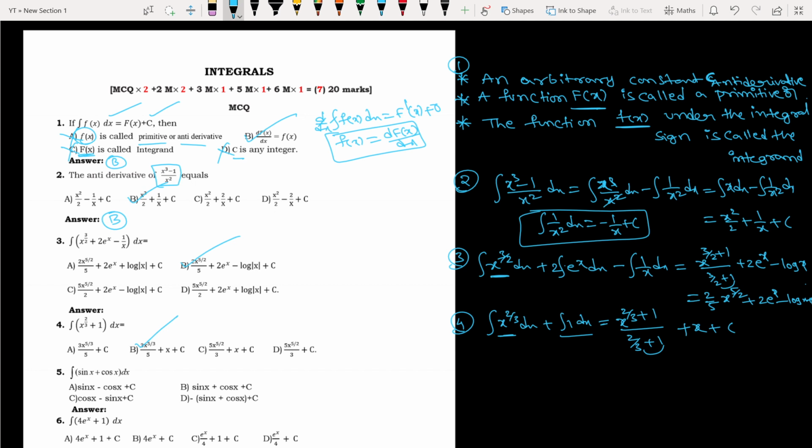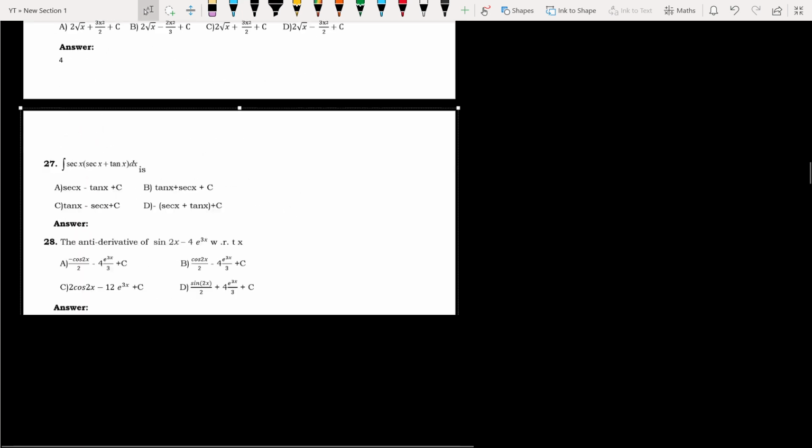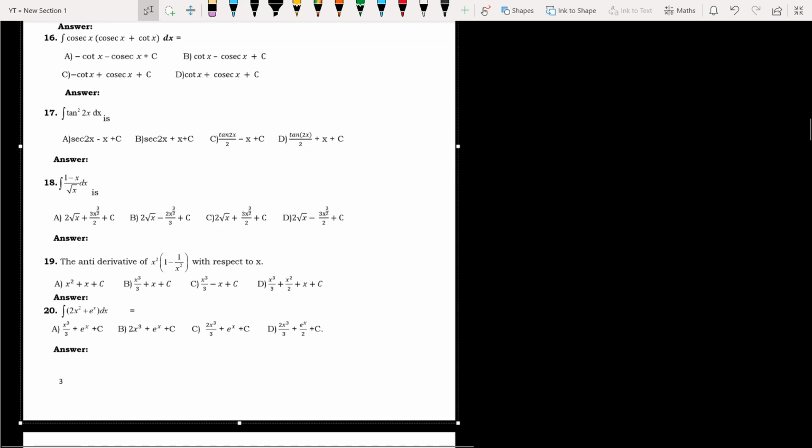Now for this sum, integration of sin x is minus cos x, plus integration of cos x. Integration of cos x is plus sin x. So the answer is sin x minus cos x plus c. Okay, so let us discuss another question.